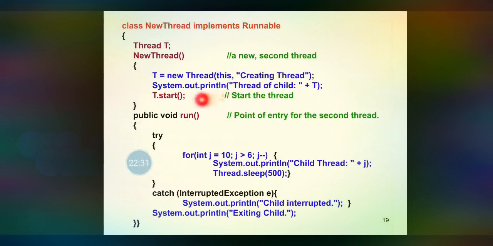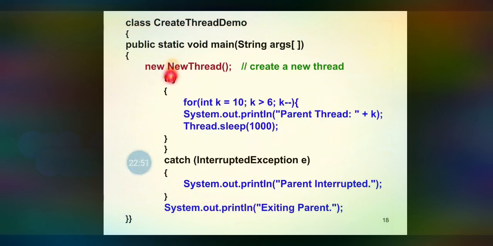After that we call t.start(). So the t.start() will call the run method of child thread. In the meantime, that is before executing the child thread's run method, the parent thread will be called. The parent thread means the main method's try block will be executed. System.out.println of parent thread plus k, the k value is 10, will print. After that the parent thread will sleep for 1000 milliseconds.